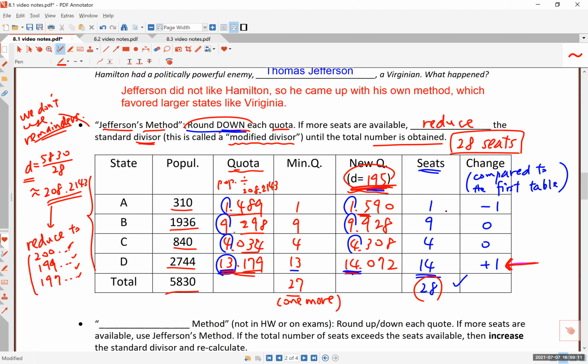When I say minimum quotas, all I'm telling you to do is to look at these numbers before the decimal point. We always round down, which means we always just truncate these parts. And once you can do this and the seats add up to the number that you desire, then you are done. Hopefully this makes sense.